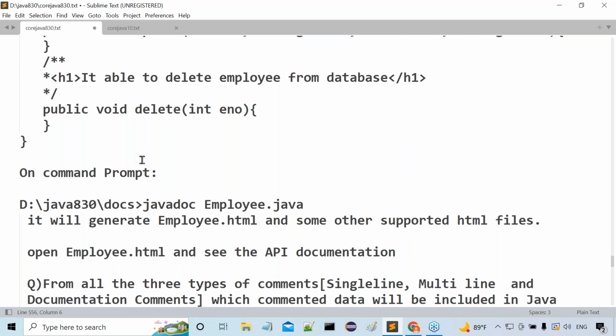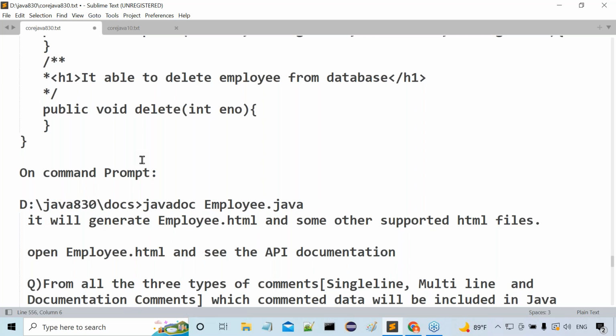Observe carefully. To simplify API documentation preparation, Java has given an internal tool. That internal tool is the Javadoc tool. By using the Javadoc tool, we are able to prepare API documentation in the form of HTML files. Clear.